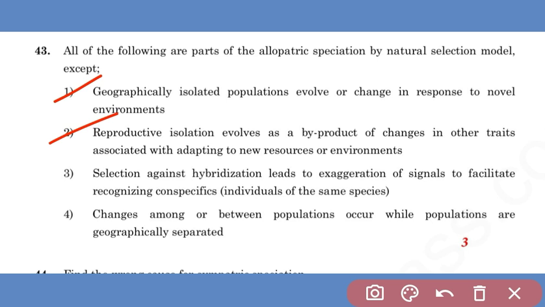Selection against hybridization leads to an exaggeration of signals to facilitate recognition of conspecifics. So it is not true about allopatric speciation. Changes among or between populations occur while populations are geographically separated. It is also correct. So the third option is the answer of this question.